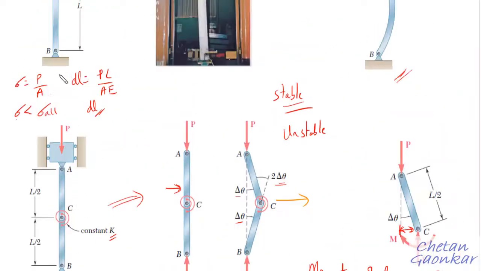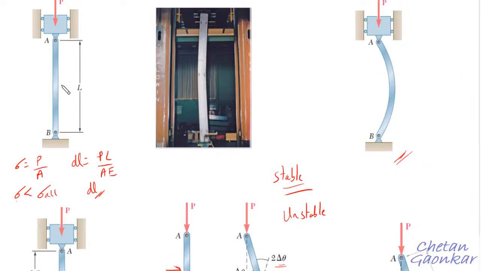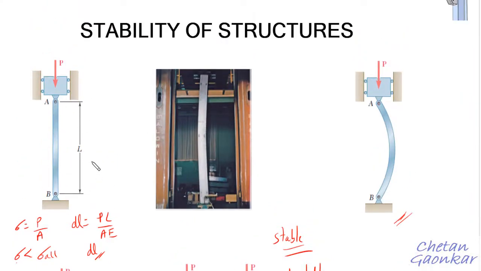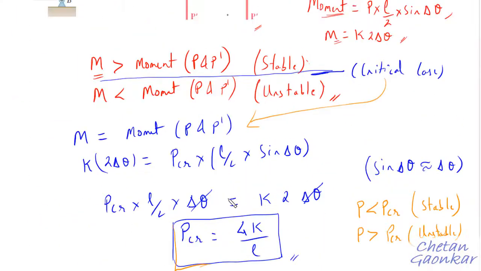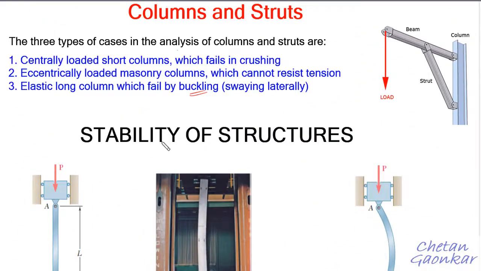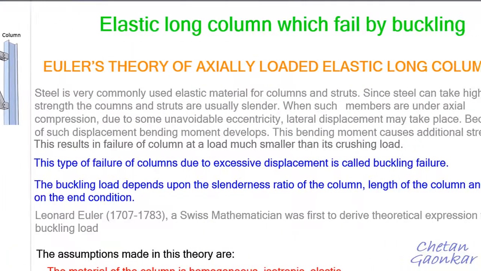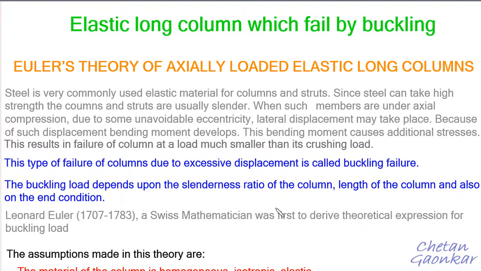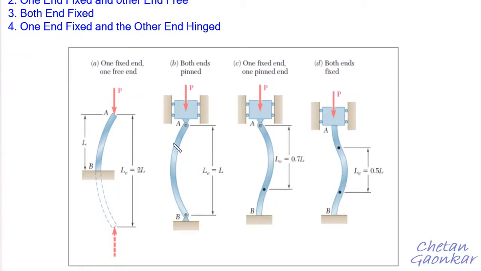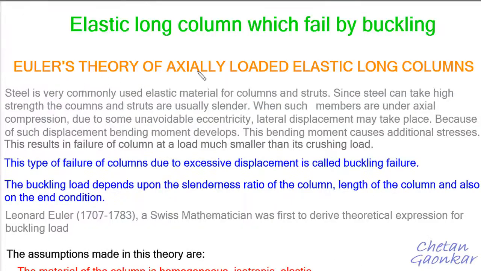But in an actual column we will not have the ready-made stiffness. So for the actual column, we cannot directly find the critical load by this expression. We will have to find the critical load in order to understand the stability of the column by using a theory called Euler's theory. So for actual columns, we will have to find the critical load of different columns with different boundary conditions by using Euler's theory.